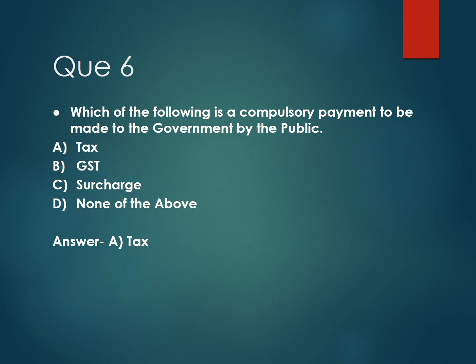Then next, question number 6. Which of the following is a compulsory payment to be made to the government by the public? And the options are option A tax, option B GST, option C surcharge, and option D none of the above. And the correct answer is option A tax.